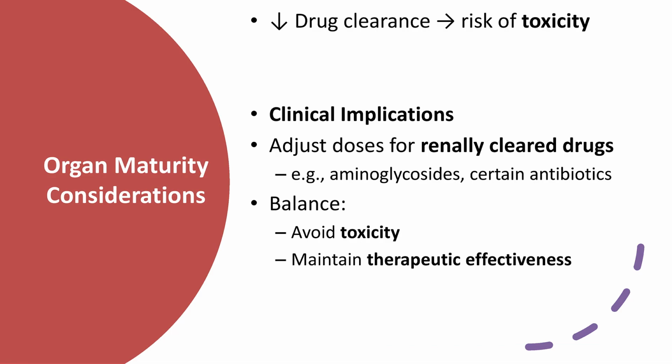Similarly, renal function is not fully developed at birth. Glomerular filtration, tubular secretion, and reabsorption mature gradually over the first year of life. This means that medications primarily eliminated by the kidneys, such as aminoglycosides or certain antibiotics, require careful dose adjustments in neonates and young infants to avoid toxicity while ensuring therapeutic effectiveness. Recognizing these developmental changes and incorporating organ maturity into dosing decisions is essential for safe and effective pediatric pharmacotherapy.